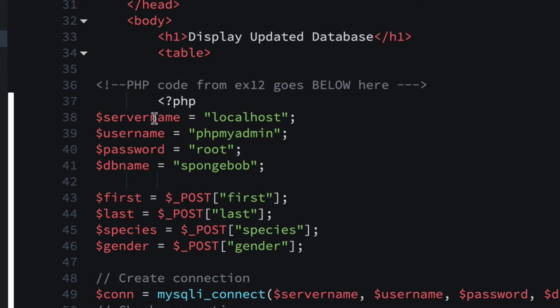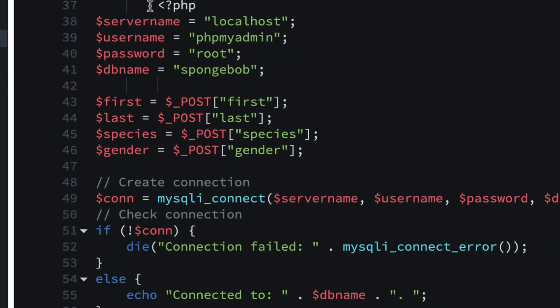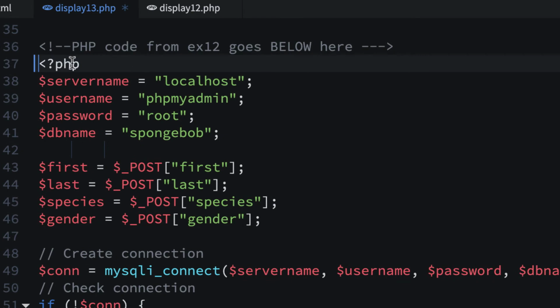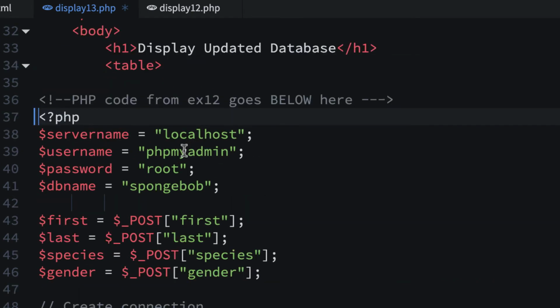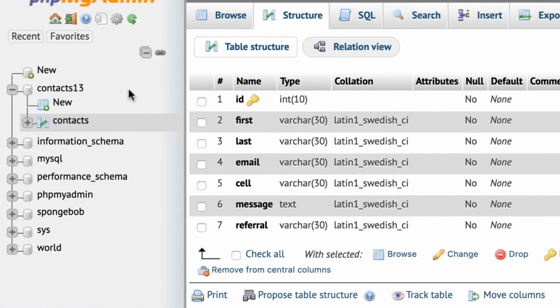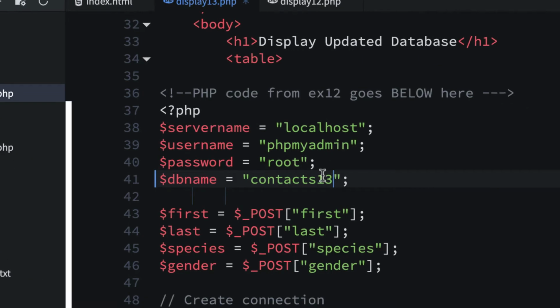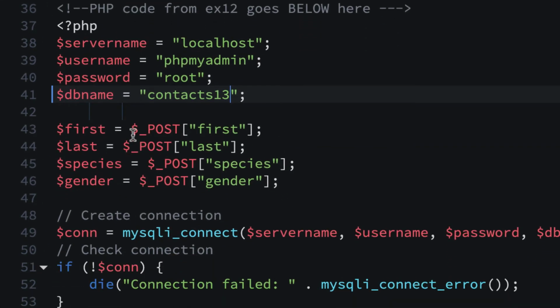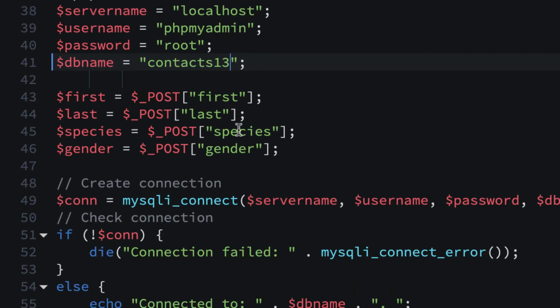And we have variables here, and let's start right from these variables, and I'll move this over so it at least lines up. We have server name, username, password, DB name: localhost, phpMyAdmin, root, SpongeBob. Now this one is going to be contacts13 or whatever you called it. Whatever it is over here, contacts13, that's what you want to use. So make sure you put 13 in there. That's the database. And then these things we're going to have to change because we're not using species and gender. We're using first name, last, and then email, cell.